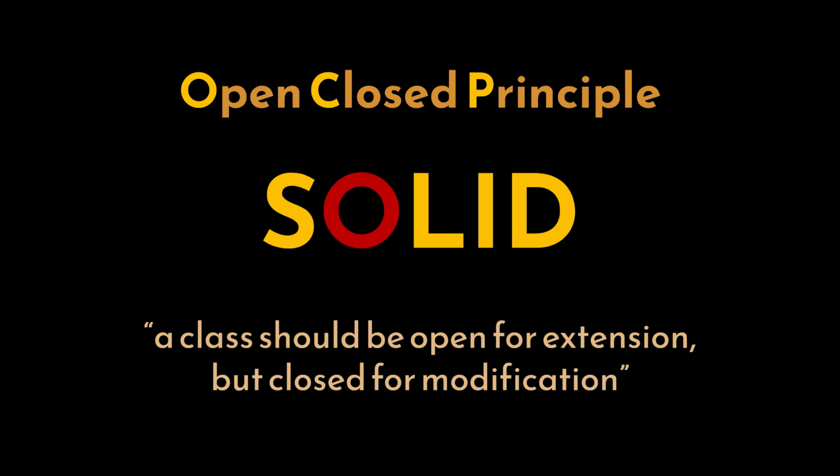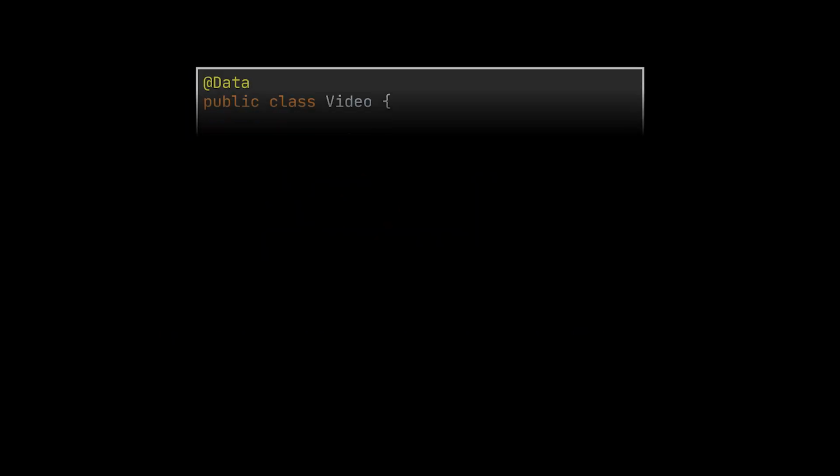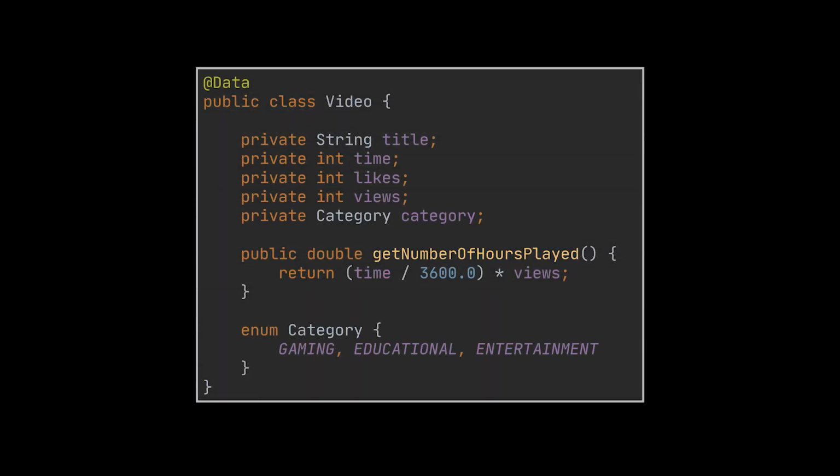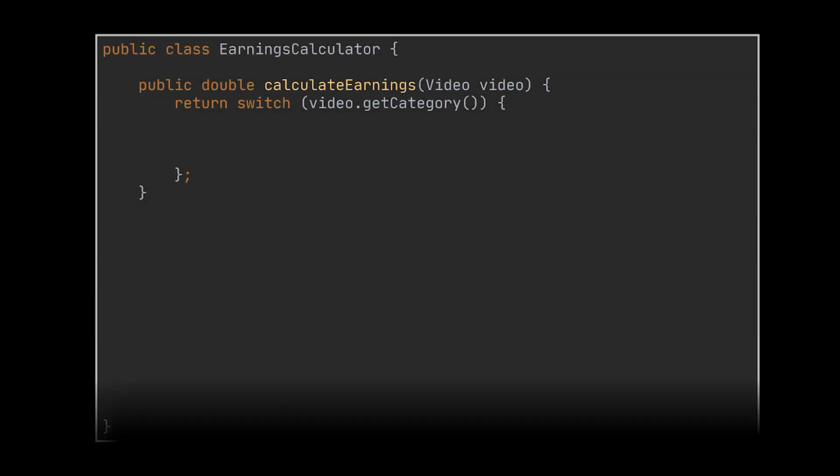This principle suggests that a class should be open for extension but closed for modification, or in other terms, we should be able to extend a class behavior without modifying it. Okay, let's add to our video class a category field. We wish to add a new behavior in our application that calculates the respective earnings of each video based on its category. And because we want to use the single responsibility principle, let's create a class whose only job is to do that. This class will contain one public method for now.